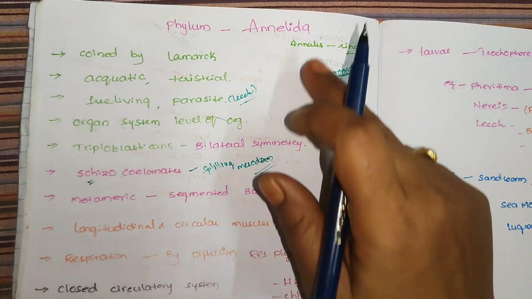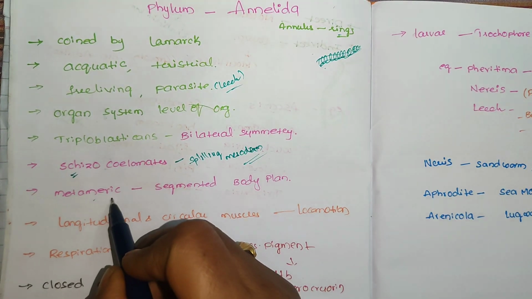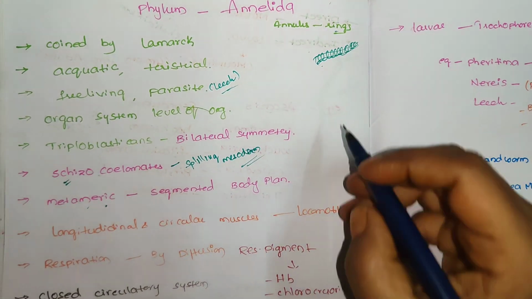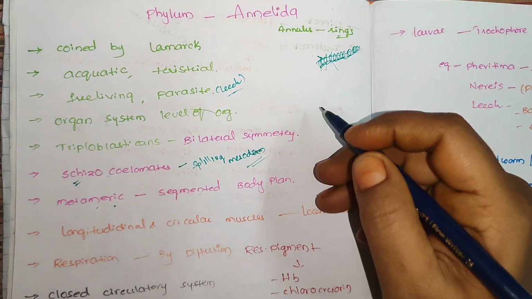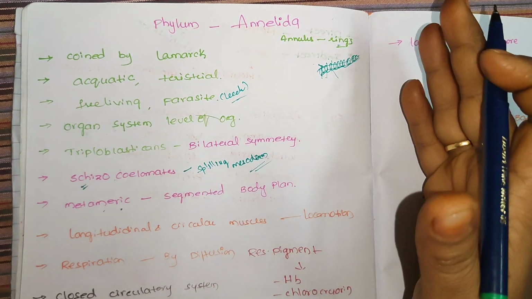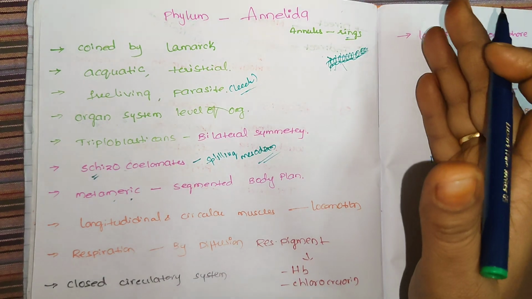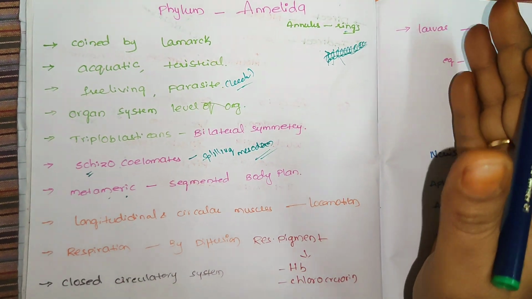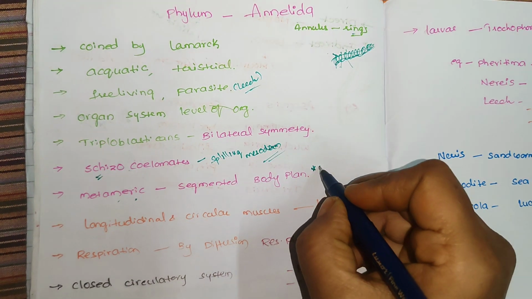Schizocoelomic organisms are annelids. Then they show a metameric segmented body plan. Metameric means segmentation. Before this, phylum Nematoda has an unsegmented body plan. Even though in Platyhelminthes also pseudo-metamerism or pseudo-segmentation is there, in Annelida it is the special feature.